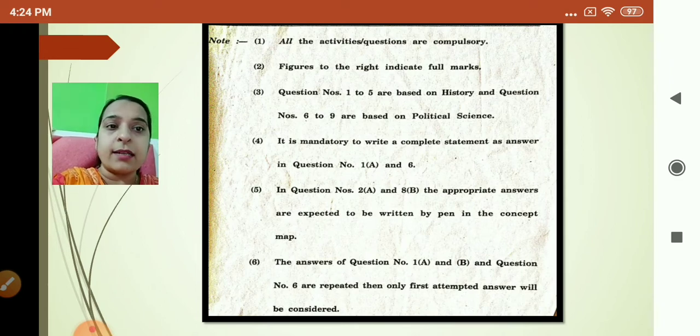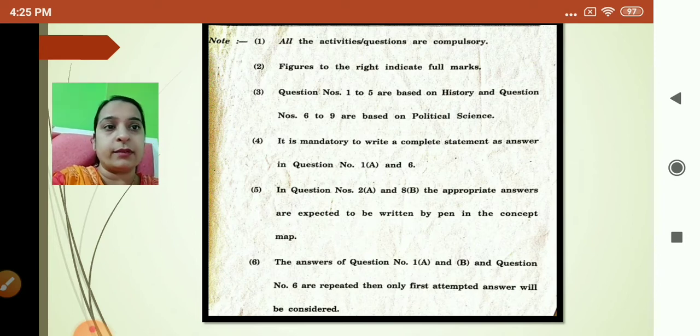Okay, next. If the answers of question number 1A and B and question number 6 are repeated, then only the first attempted answer will be considered. Question number 1A is the fill in the blank, B is the concept map, and question number 6 is again fill in the blanks. If you write twice with different answers, then only the first attempted answer will be considered, whether it is right or wrong. So be very confident when you answer. Don't write the answers twice here and there.